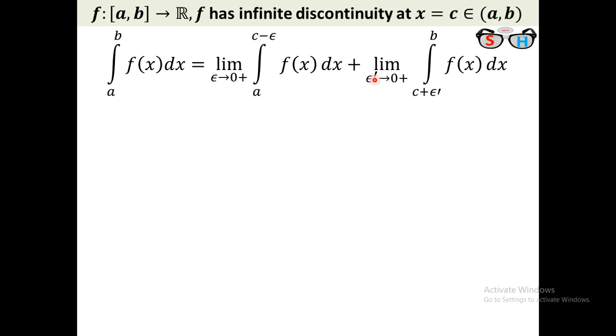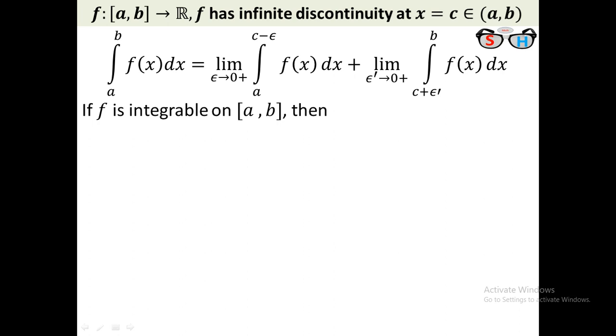So here since epsilon and epsilon dash are independent, you can choose them satisfying some conditions: epsilon must be less than c minus a, and epsilon dash must be less than b minus c, and both are positive. If we choose epsilon equal to epsilon dash, then it does not matter after integrability. If it is integrable or convergent, then whatever you choose for epsilon and epsilon dash does not matter. The limit must be the same.